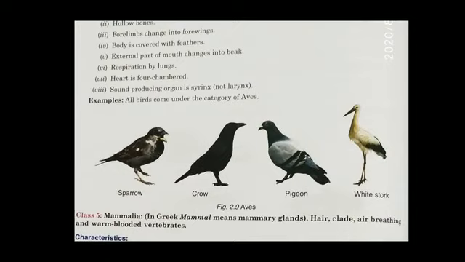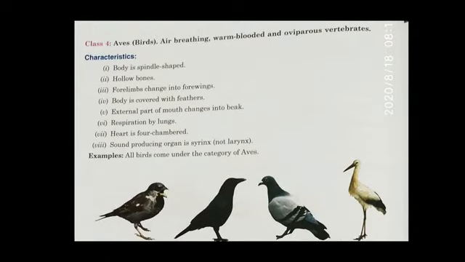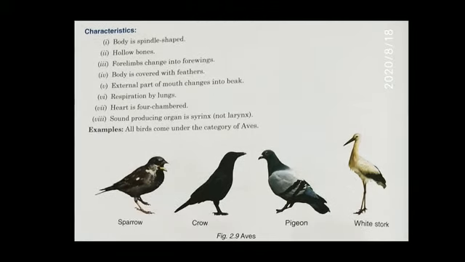Next class is Aves. Aves means birds. We all know that birds fly and they are warm-blooded and oviparous vertebrates. Oviparous means that they lay eggs, and their body is spindle shaped.